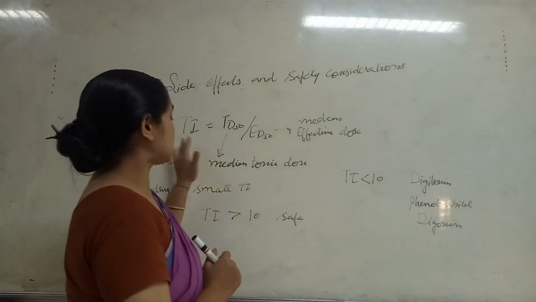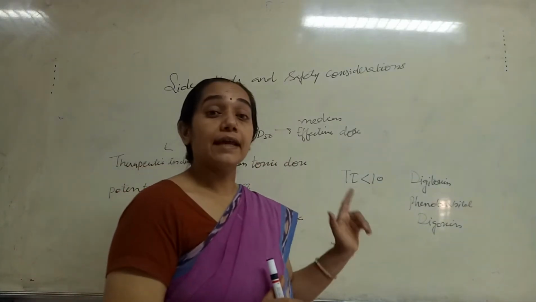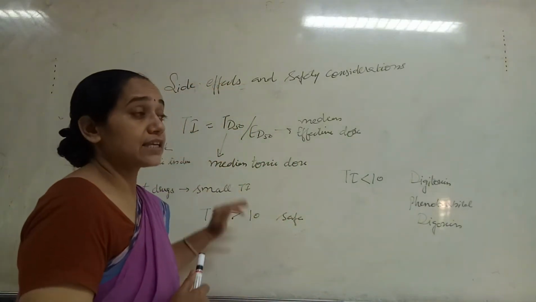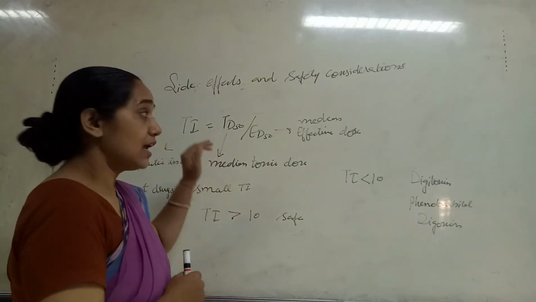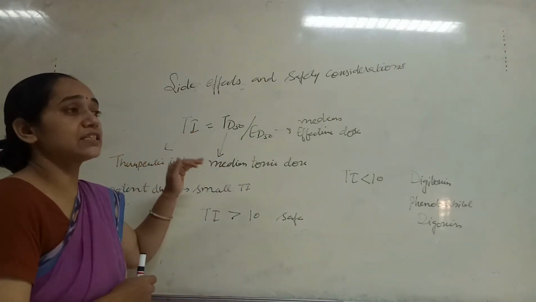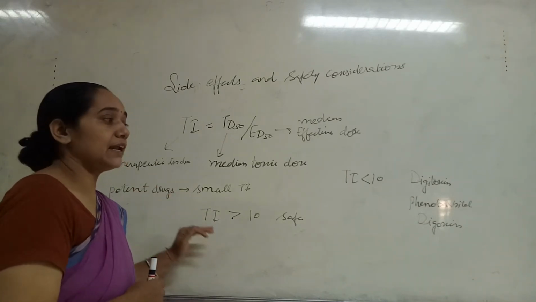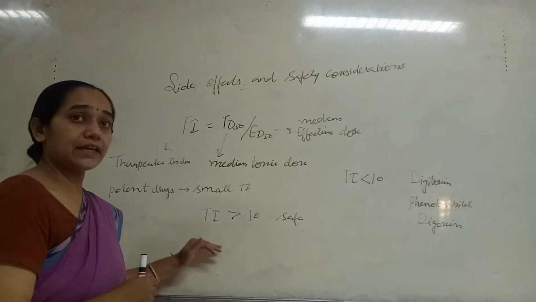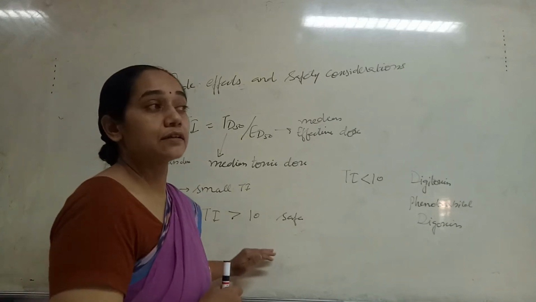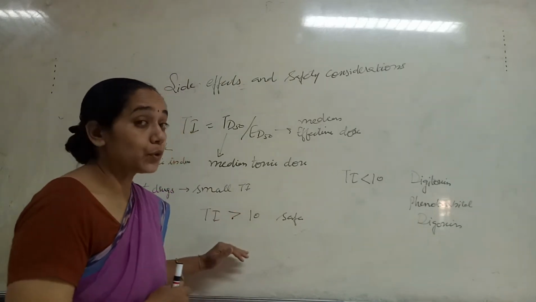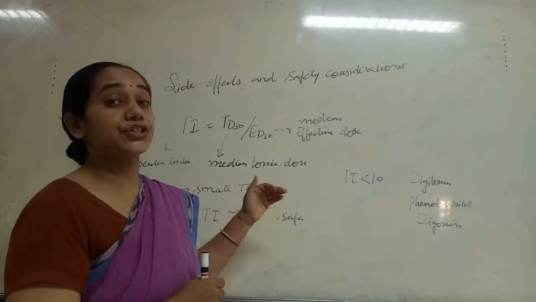So the therapeutic index is greater than 10. If a drug is potent in nature, then its therapeutic index is small, and if it is less than 10, then my drug is unsafe, and it could be unsafe with a slight shift in the dose.